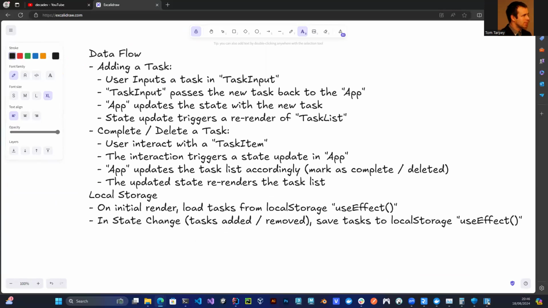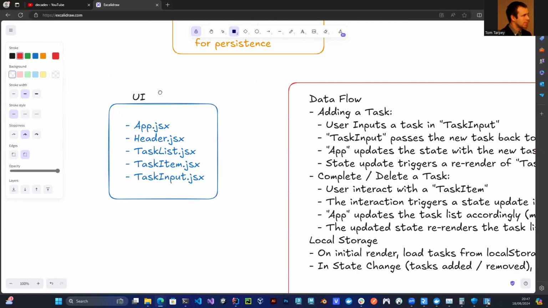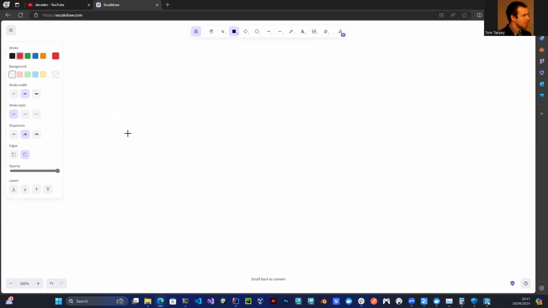Okay. Let's think about the layout of the UI next. That's the data flow. We've thought about the local storage. Now let's think about the actual layout of our UI. So let's say basic UI layout. Actually, let's not do that just yet. First, let's say this is our data flow, local storage and stuff. This is our first start of this part. So that's fine. It's its own thing. So let's just wrap this in something. Okay, there it is. That's its own thing. Let's move that out of the way now. So we've thought through things and we're just slowly moving to the next thing. So we're just using this like a scratch pad.